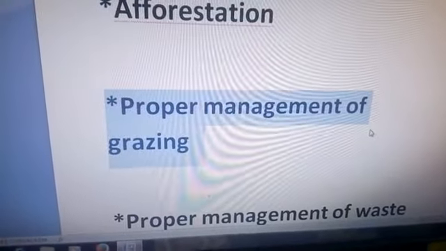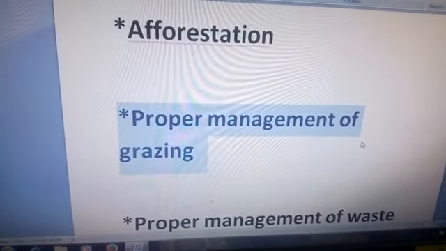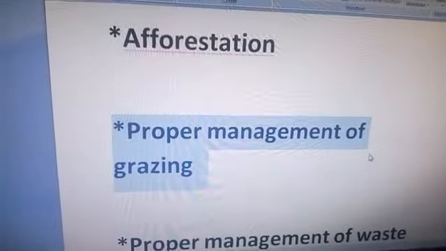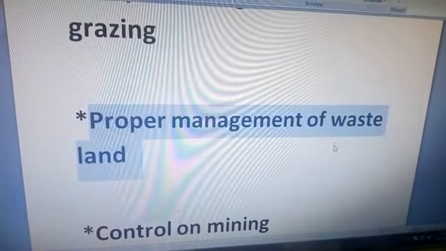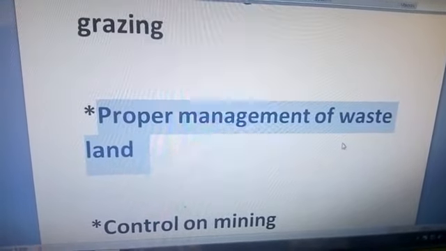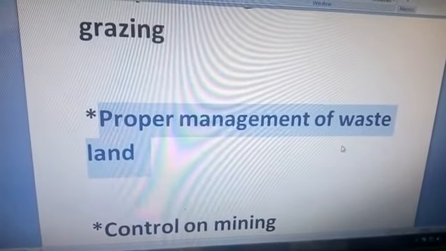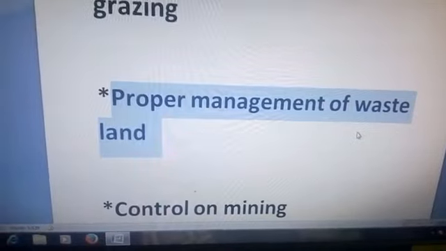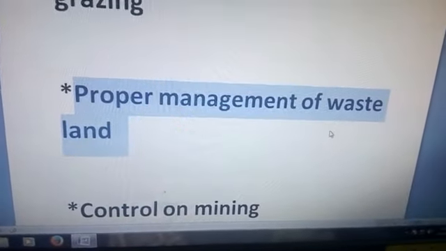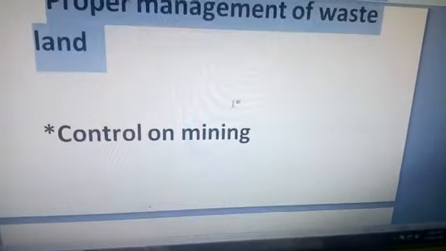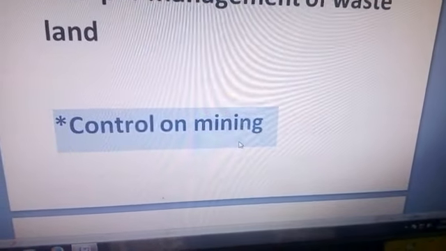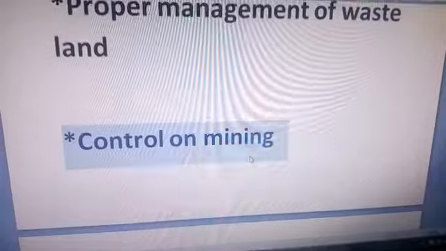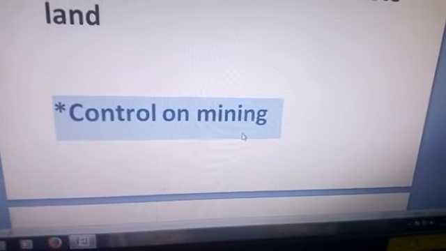Due to proper management of grazing, we can also save our land resources. Third, that is the proper management of wasteland. It means wherever wastelands are there, with the help of proper management, we can conserve our land resources. Next one, that is the control of mining. Control of mining is also necessary to conserve land resources.